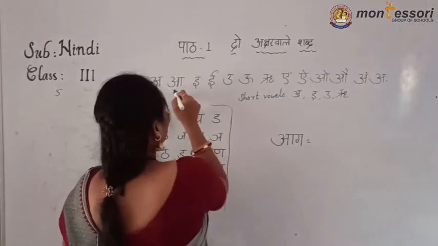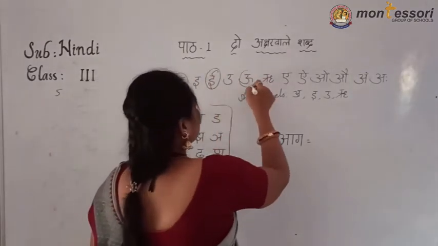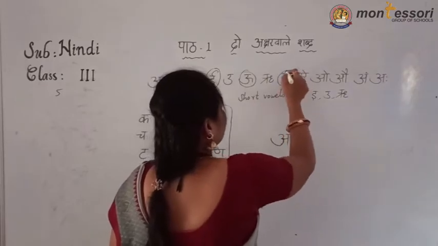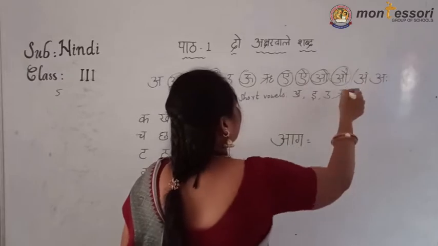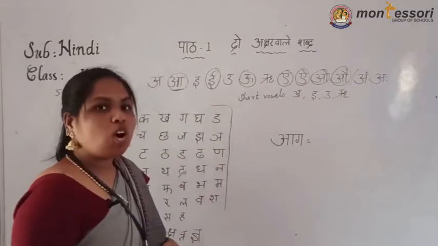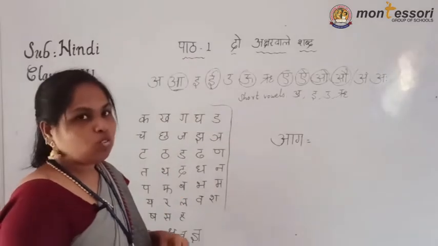Which ones are the long vowels? These are A, E, U, A, I, O, Au. Up to here are the long vowels.